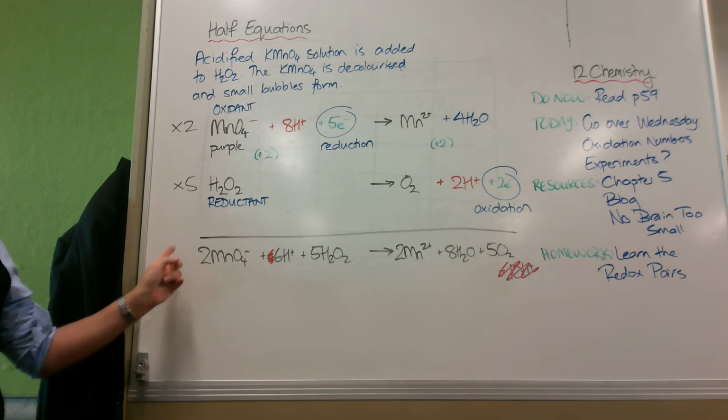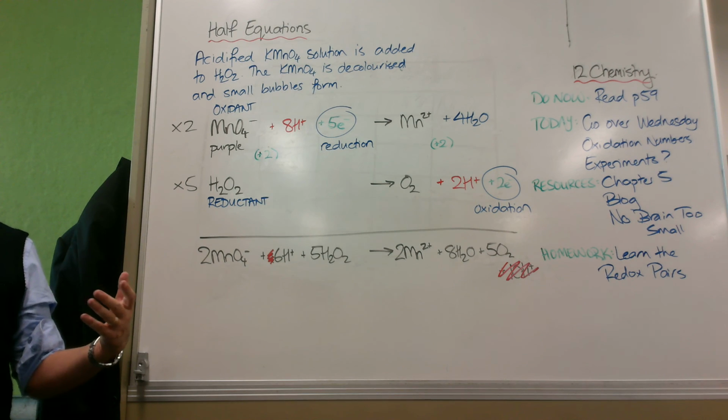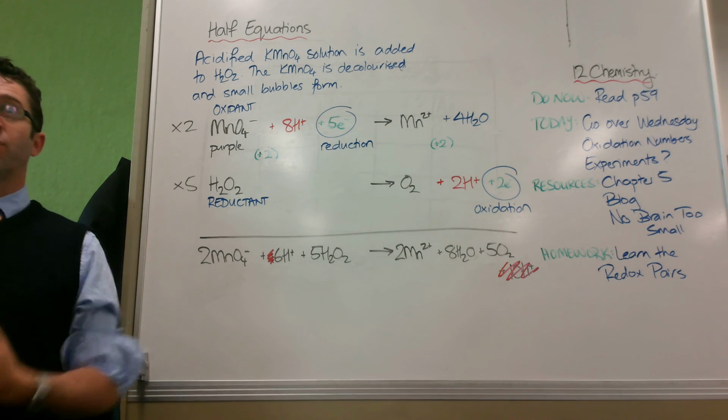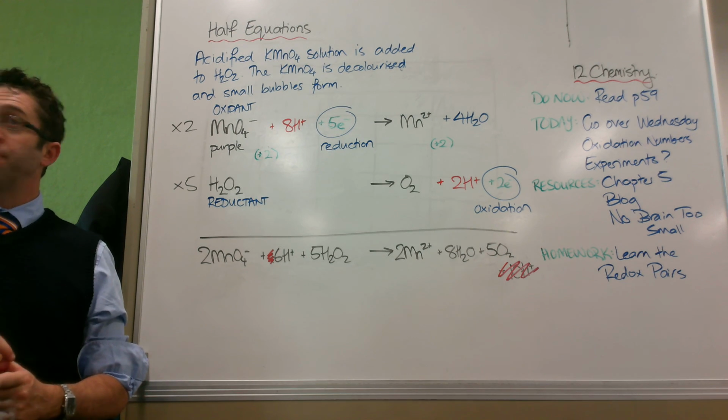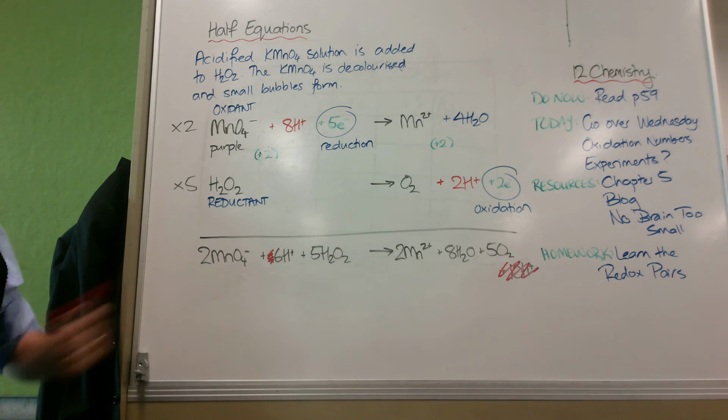Okay, but please note, if you have hydrogens on both sides, then they need to be eliminated. If you have water, that's the other one that often happens, water on both sides, you have to eliminate from one side and reduce the other one down. Okay? So that's our half equations coming to an overall equation.